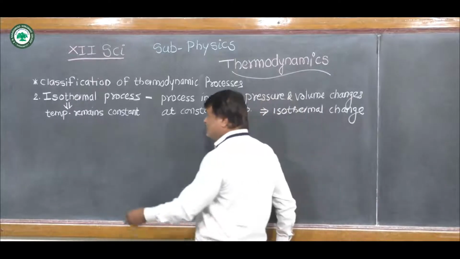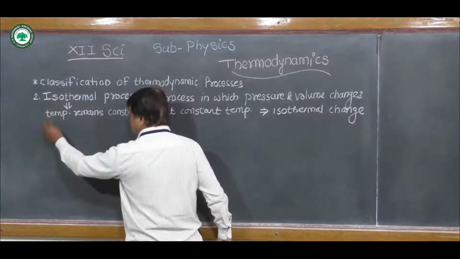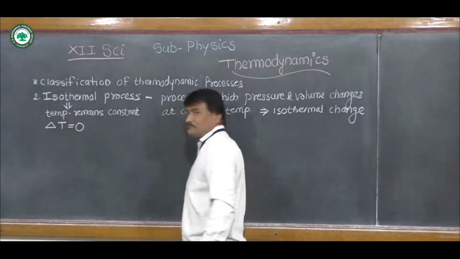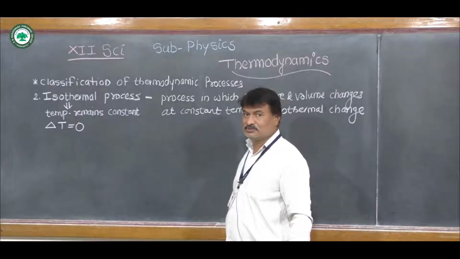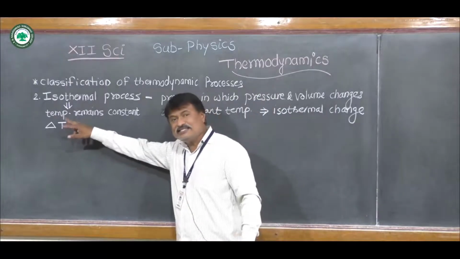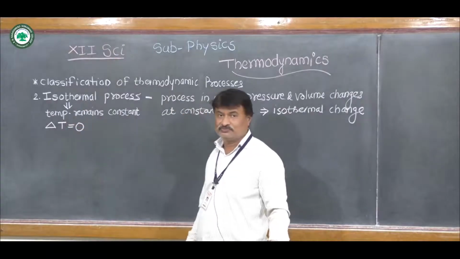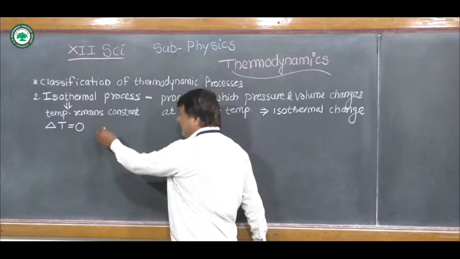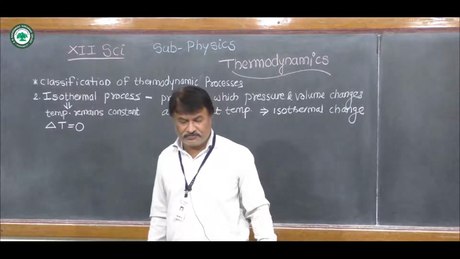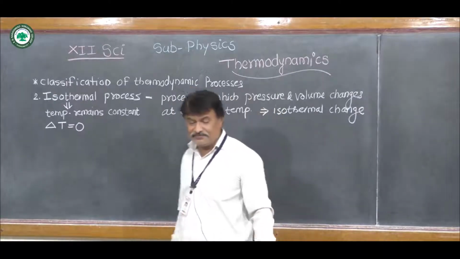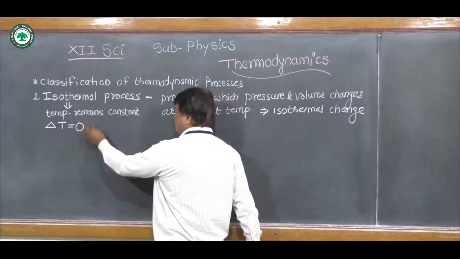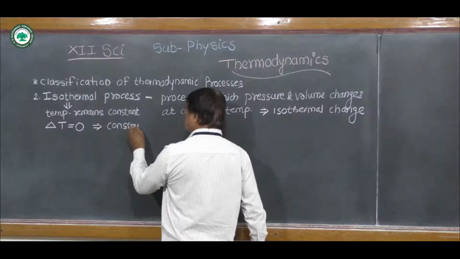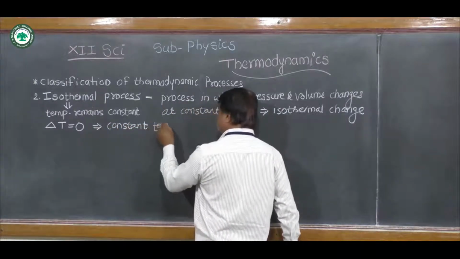Now as temperature is constant during this process, the change in temperature delta T is equal to 0. As the change in temperature is 0, this process is called a constant temperature process.